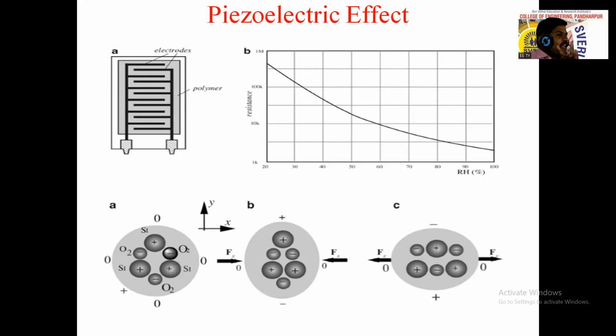Now see, in figure B, if we are giving some stress or some force on that material, बघा force ची direction दिलेली आहे, we are pressing that material. आपण काय करतोय? प्रेस करतोय ते मटेरियल, त्याच्यावरती फोर्स अप्लाय करतो, right? When the force is applied to that material, at that situation a charge redistribution occurs.